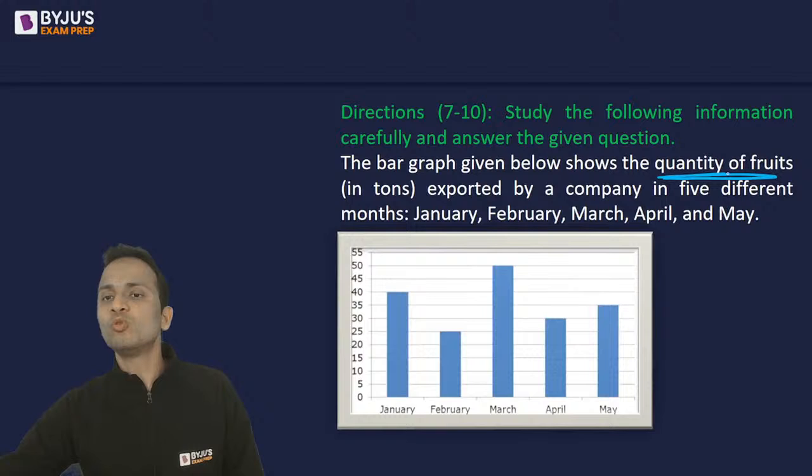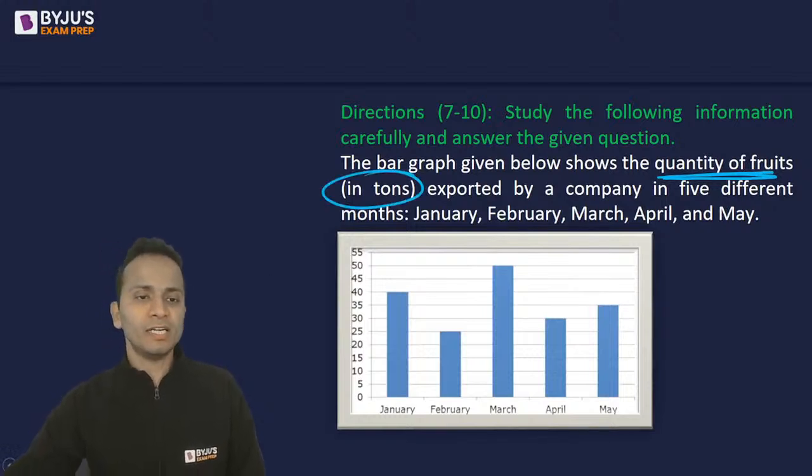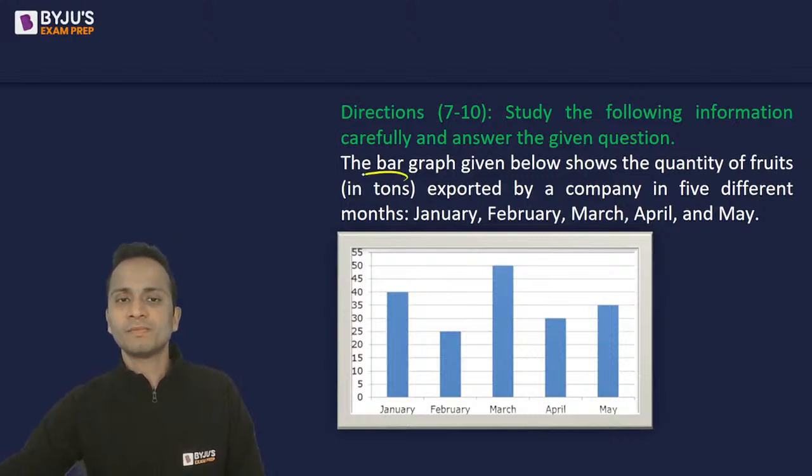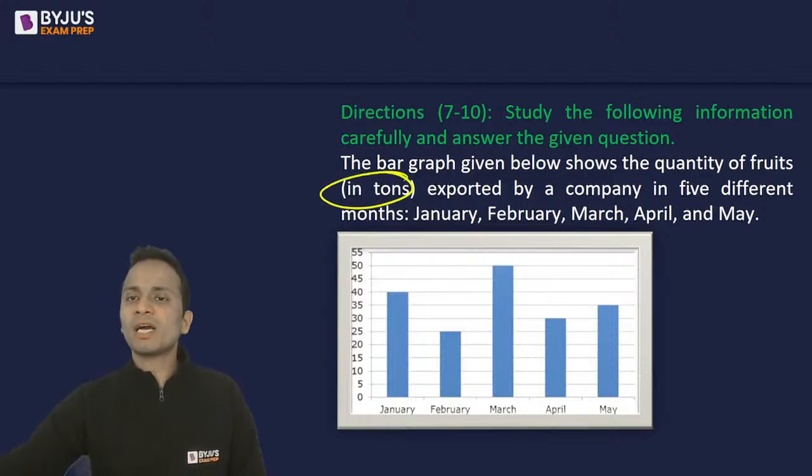So quantity of fruits is given here in tons, exported by a company in 5 different months: January, February, March, April, and May. If I look at the graph, the values are easily readable. For January, it is 40. Okay, let me write the values quickly. So January's value is 40, 40 tons.